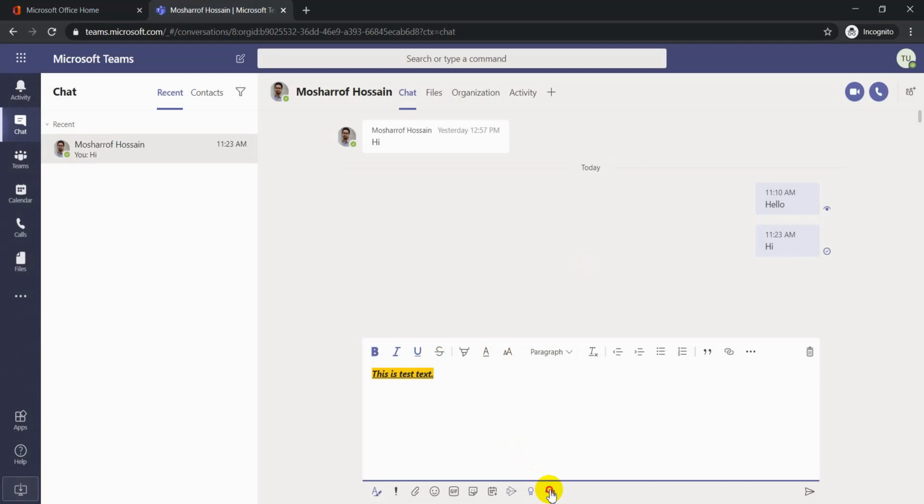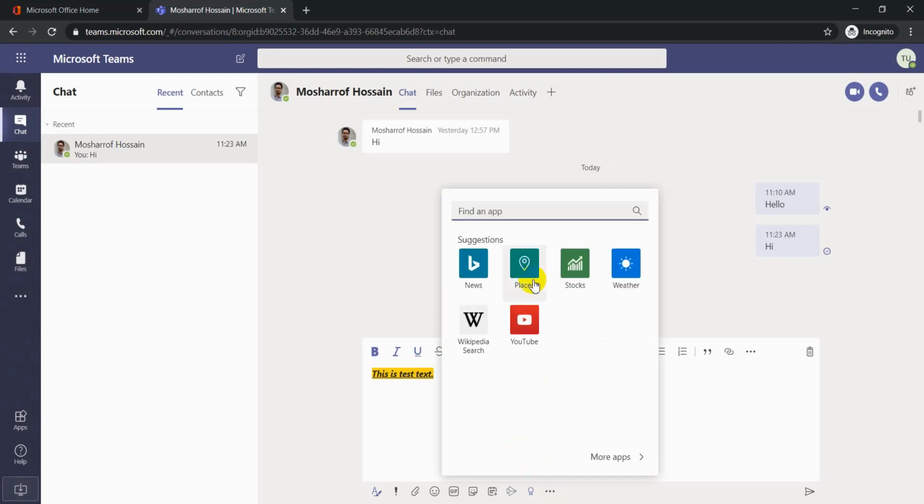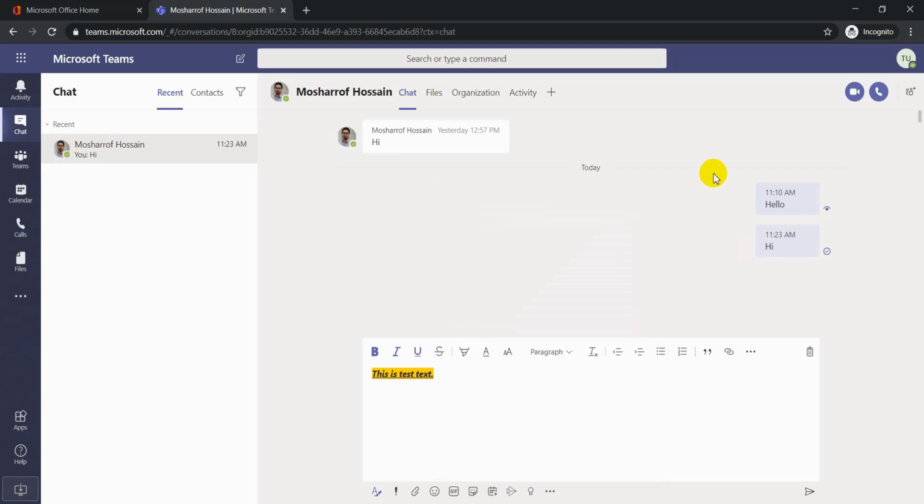Here's the three dot option. Click here. You can find some apps: news, plays, stocks, weather, Wikipedia, YouTube, and many more apps which are suitable for Microsoft Teams. Okay, this is the set of options. This is the one-to-one chatting option. But if you want to chat with a group, like a WhatsApp group, like a Facebook group, then you have to create a group first.